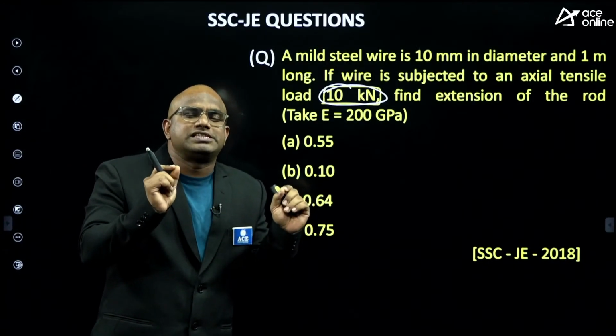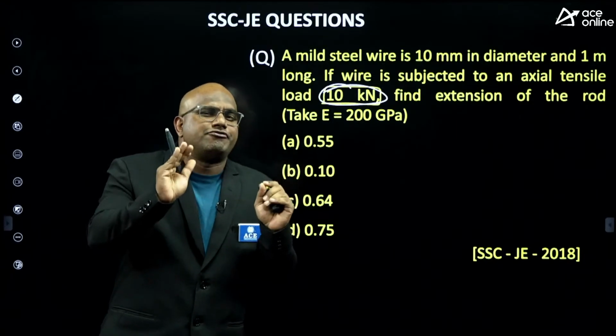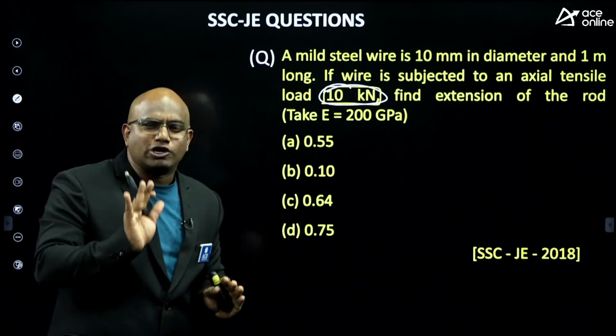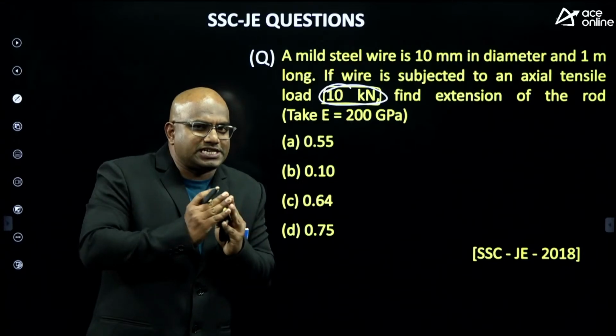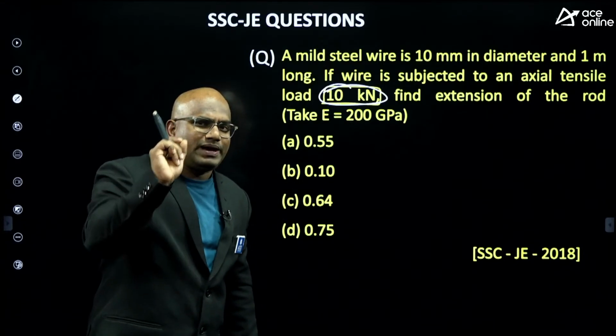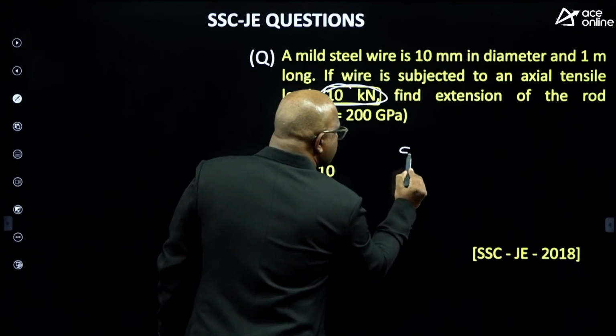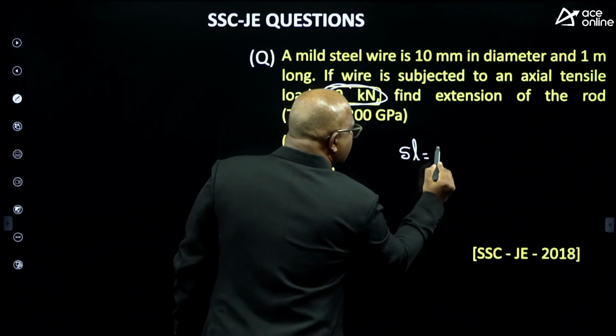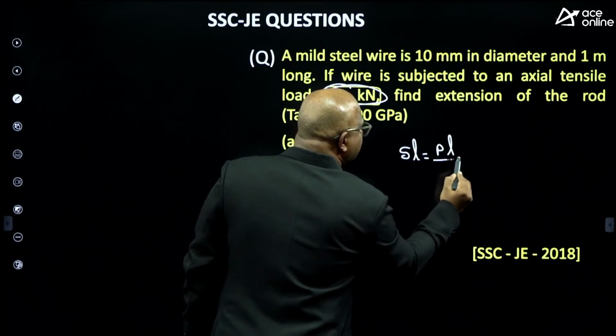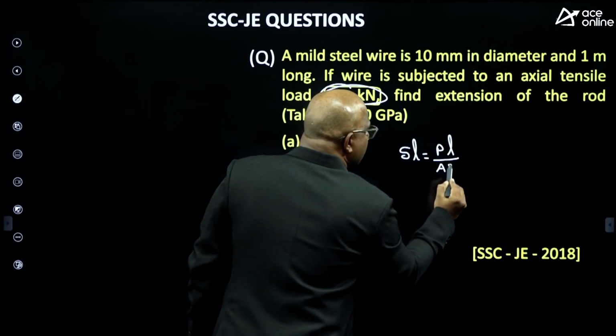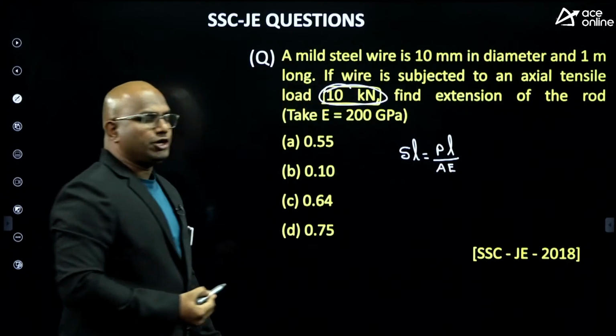The question from this extension formula is very frequent in the SSC JE. I hope this year also I'm expecting a question from this extension of the rod formula. What is the typical extension of the rod formula? Delta L equals PL by AE. P is the load, L is the length. Force P into L by AE.